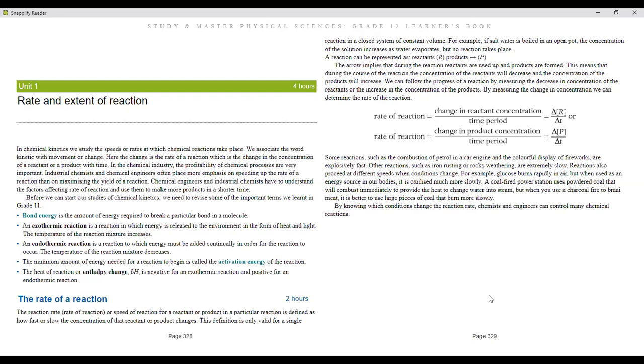For example, if you have AB plus CD gives you AC plus BD, then you need to break AB and you need to break CD, right? You need to break those bonds for them to form new bonds with each other. So the only way to do that is by having our activation energy.